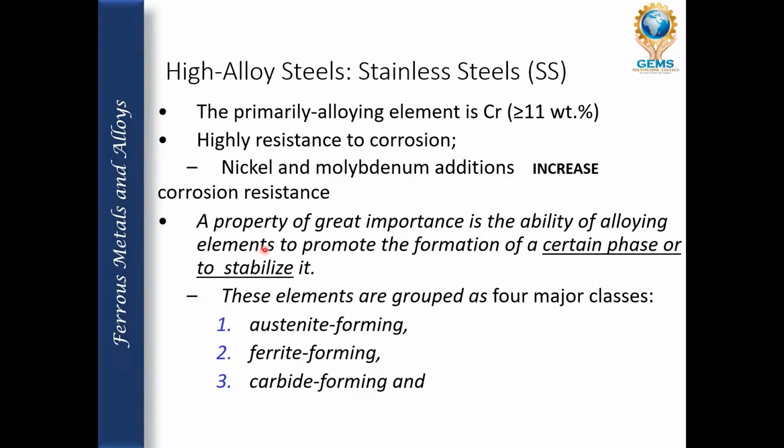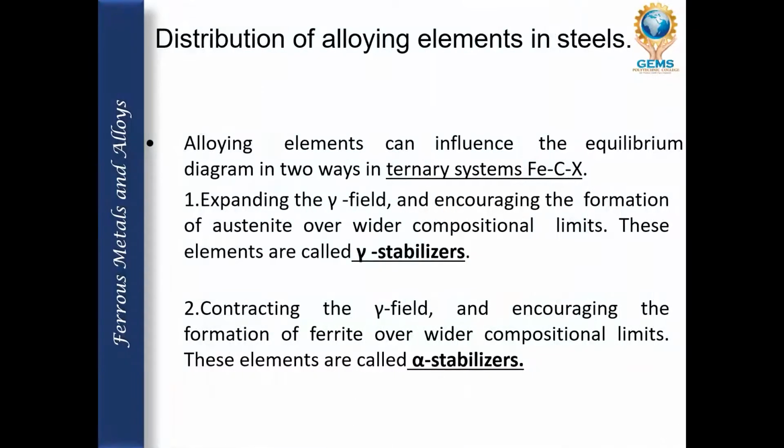A property of great importance is the ability of alloying elements to promote the formation of a certain phase or to stabilize it. So these elements are grouped into four major classes: austenite forming, ferrite forming, carbide forming. So these are the four types.